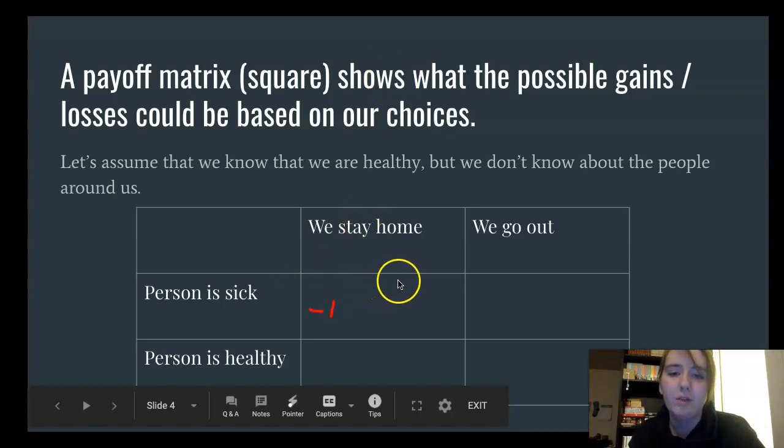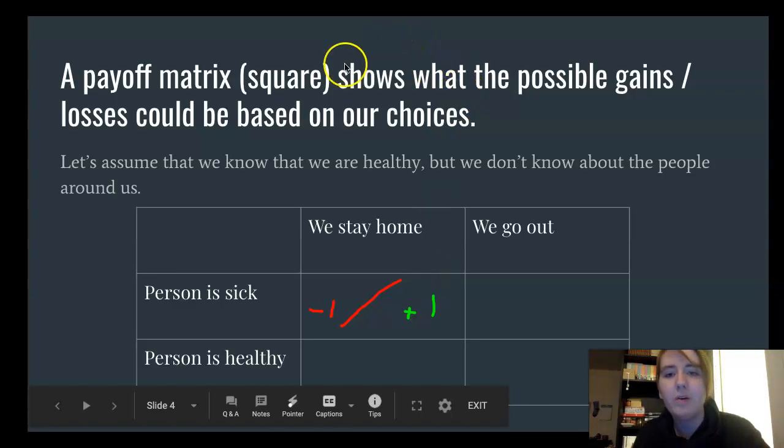So on the other side of this line will be us. So if we stay at home, we are not going to get sick. We're going to be happy. We're going to be a +1. So this -1 and +1 is just talking about our health level. So if we are sick, we're a -1. If we are not sick, we are a +1.